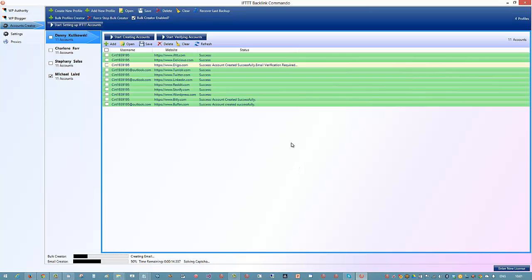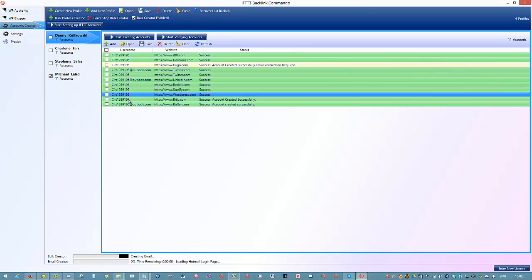I can simply assign an SEO strategy to each one of my IFTTT accounts, and I don't need to wait for someone on Fiverr.com to create it for me, and I don't need to pay $5.50 every time for one either. So it's a really good tool. Now, imagine we scale this up. Imagine we scale this up to having 100 IFTTT accounts, all doing crazy SEO syndication that only took you a few minutes to set up.